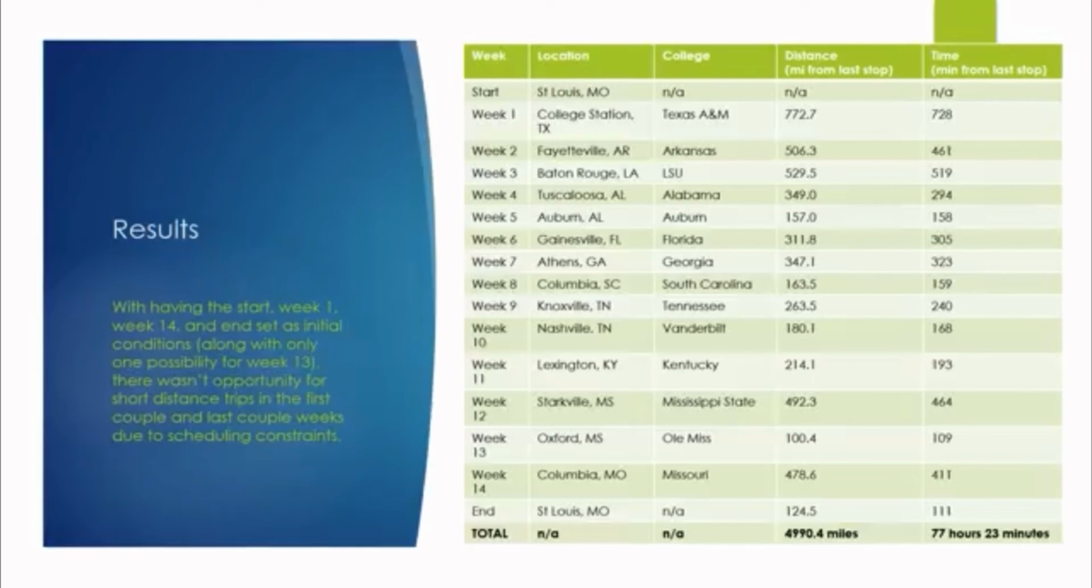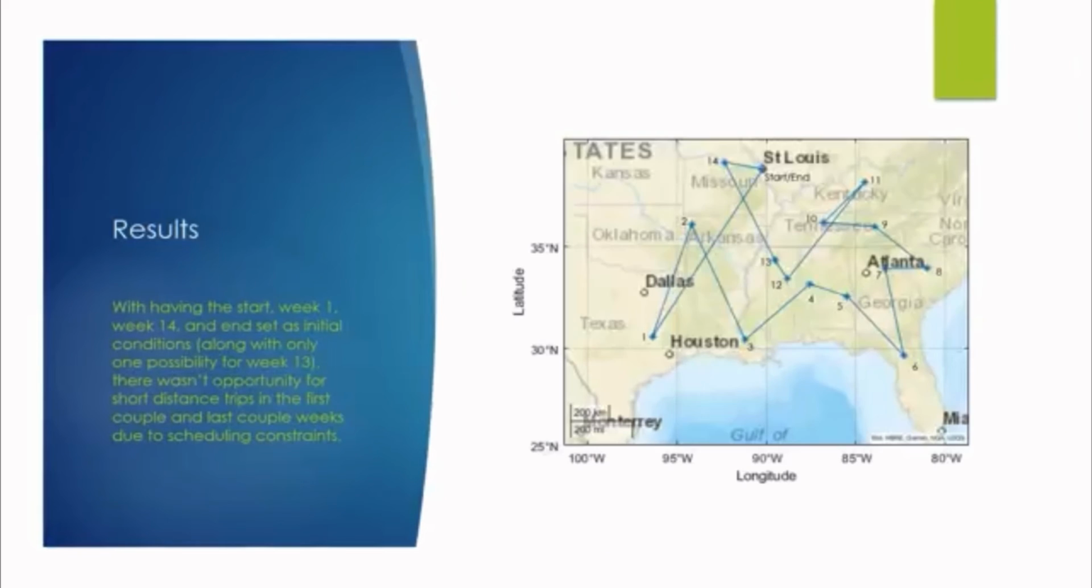The trip's distance is 4,990 miles, while the time taken to travel via car would be about 77 hours and 23 minutes. A map of the trip is detailed on the right of the screen and shows the most optimized path after schedule restraints were placed. As you can see, there were a couple of weeks that require a further drive due to no home game that week, or just that the next closest college has already been visited.